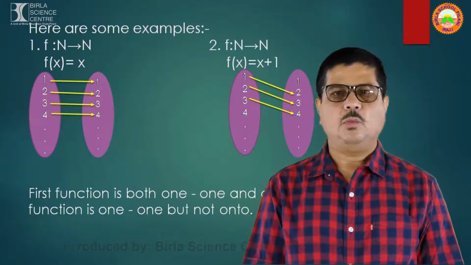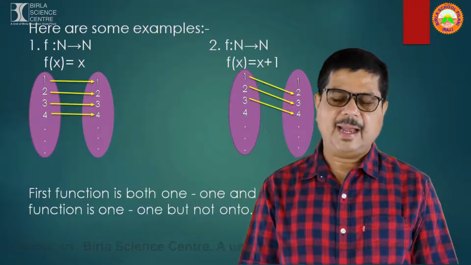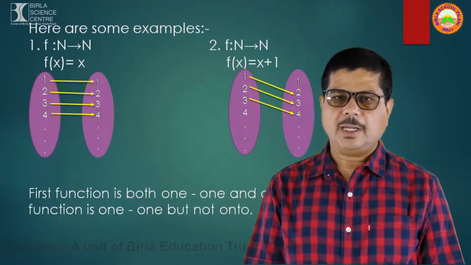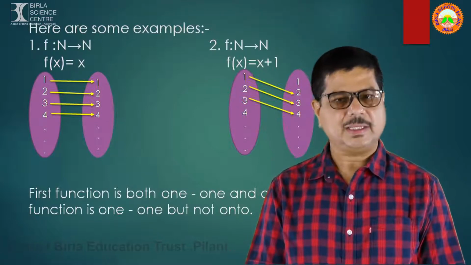1 is associated to 1, 2 to 2, 3 to 3 and so on. So no element is left in the second set which is not having any pre-image in the first set.